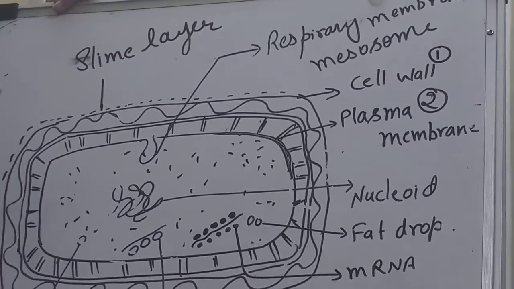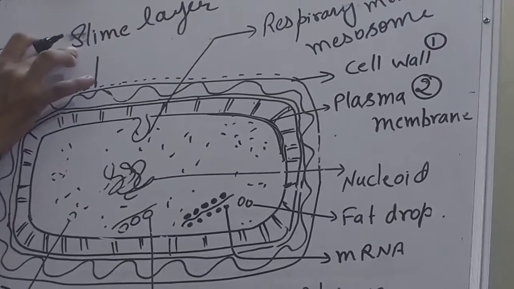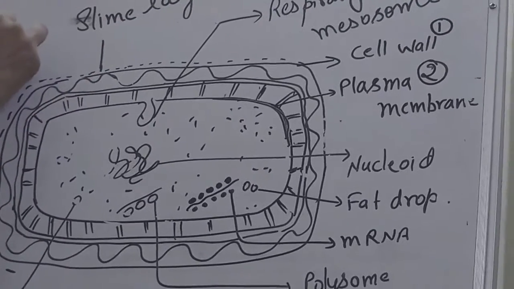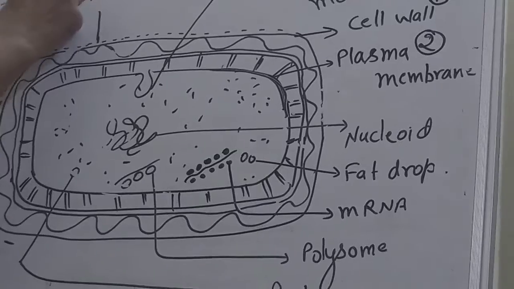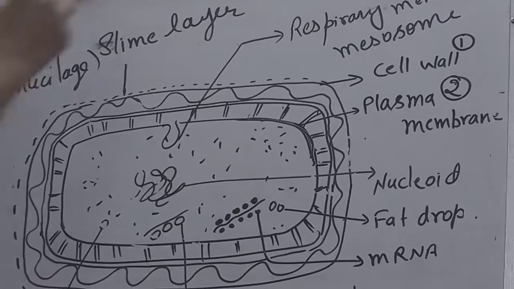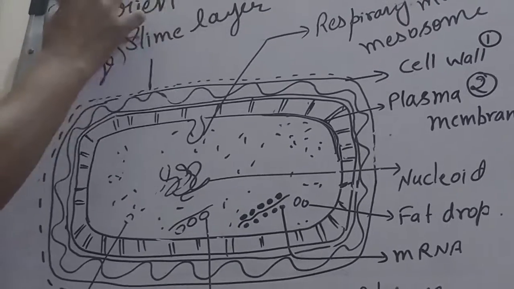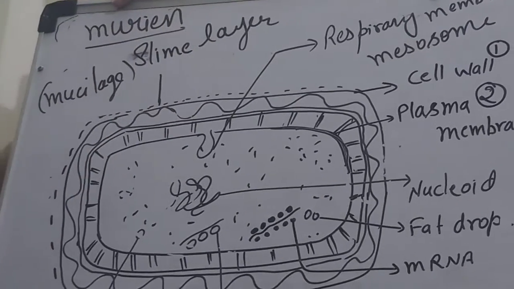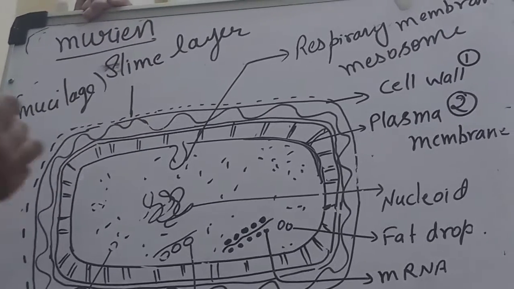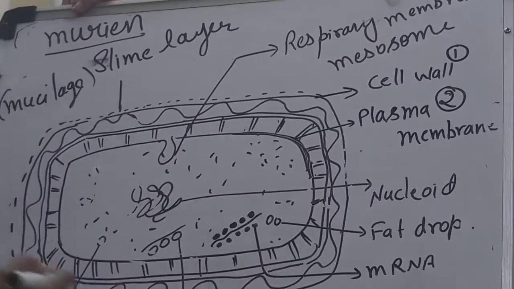Not all bacteria have this slime layer; some bacteria have this component and some do not. It is mucilage in nature, or they may have murein. I am showing this in my notes, you can note down this murein. So they have an outer slimy layer.